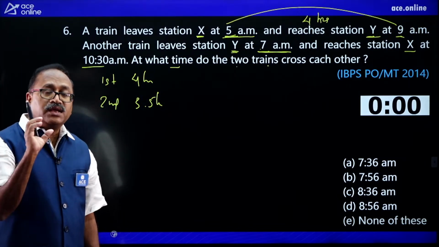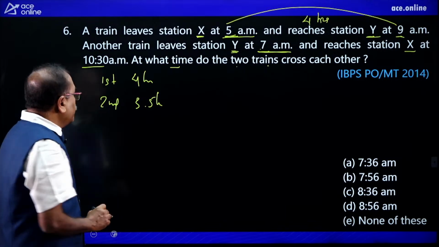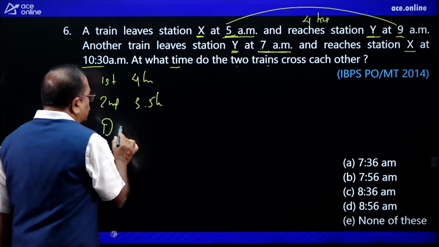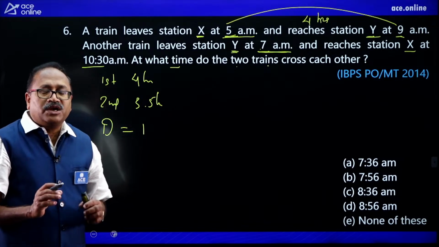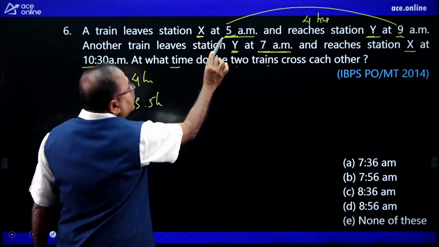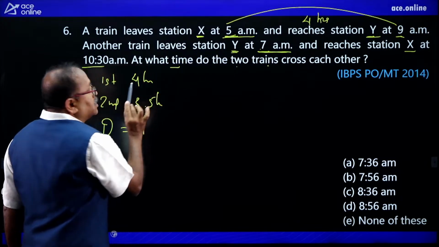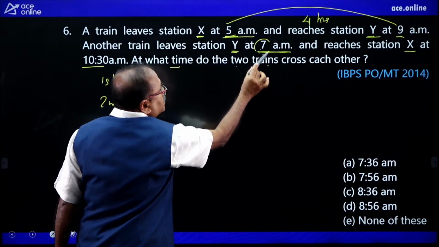Okay, once again I will solve it to a certain extent and then I will leave it for you. Let's assume that the distance is 1. You can take the distance as d, but here I am taking the distance as 1. Now the total time taken by the first one is 4 hours. It starts at 5 o'clock, the second one starts at 7 o'clock.